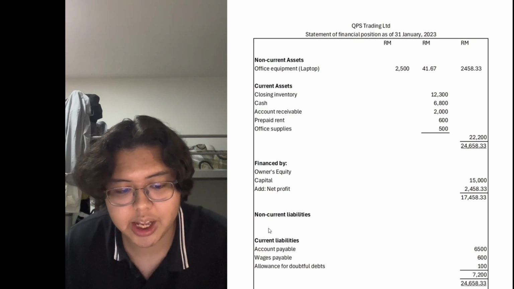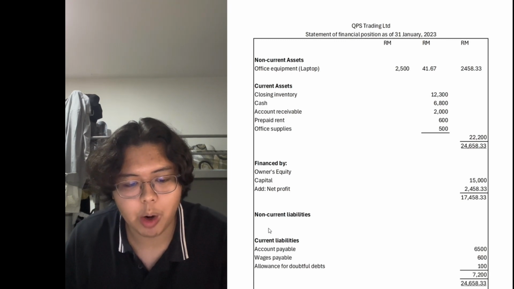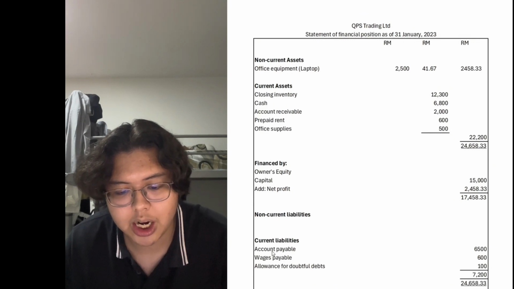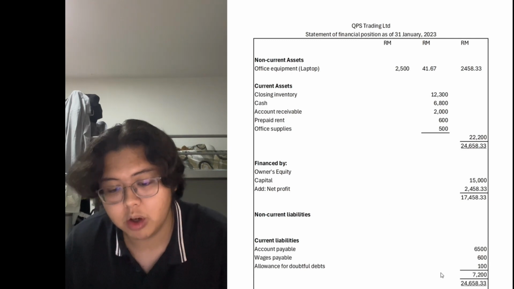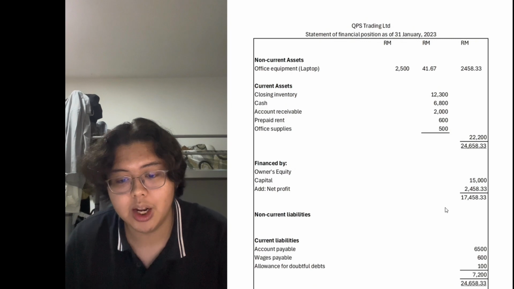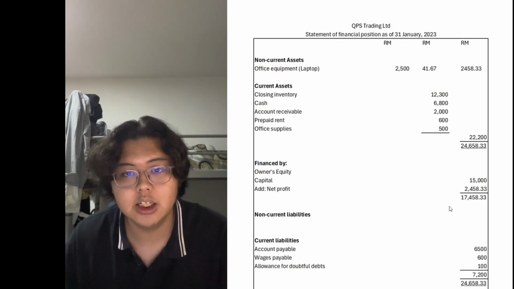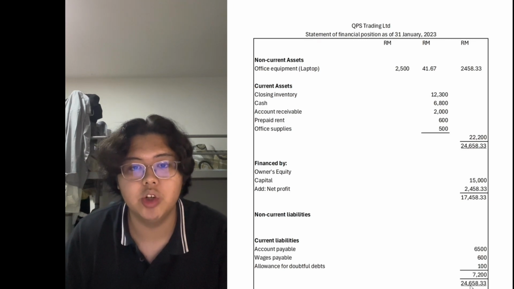And current liabilities are usually paid by next month. So our account payable is 6,500, wages payable is 600, and our allowance for doubtful debt is around 100, and the total of all these three is around 7,200, and totaling that with our 17,458.33, we will get the answer of 24,658.33.